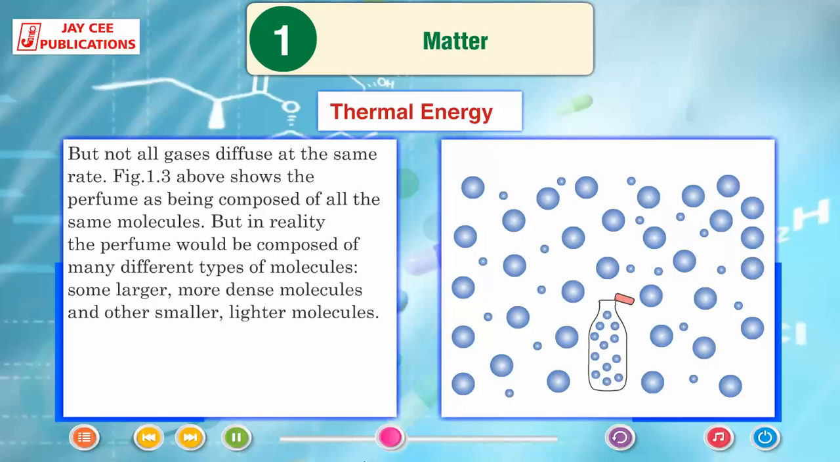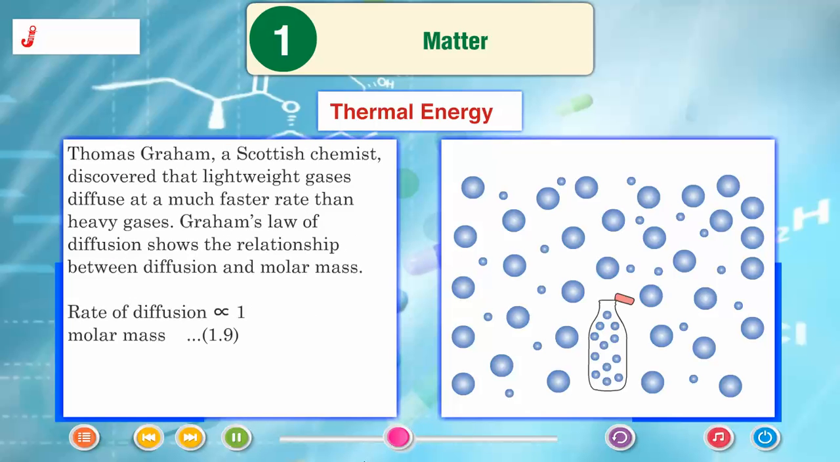Figure 1.3 above shows the perfume as being composed of all the same molecules. In reality, the perfume would be composed of many different types of molecules, some larger, more dense molecules and some smaller, lighter molecules. Thomas Graham, a Scottish chemist, discovered that lightweight gases diffuse at a much faster rate than heavy gases. Graham's law of diffusion shows the relationship between diffusion and molar mass. Rate of diffusion is proportional to 1/square root of molar mass, (1.9).